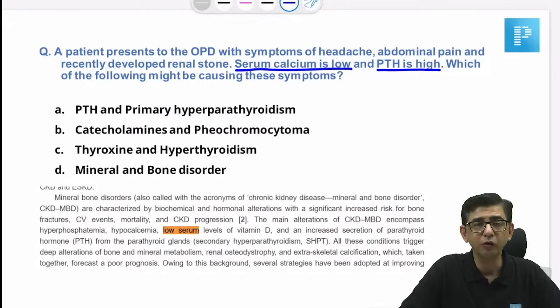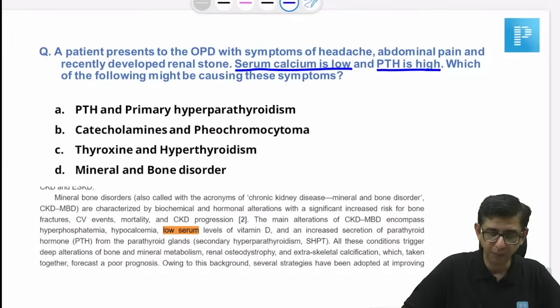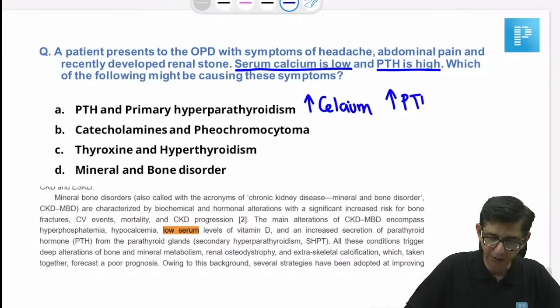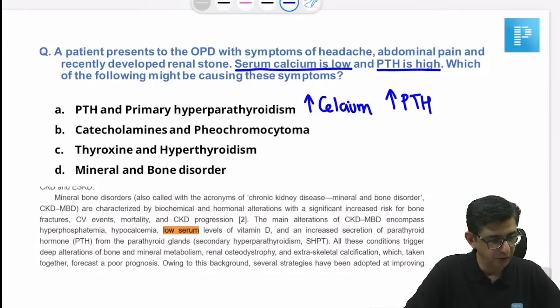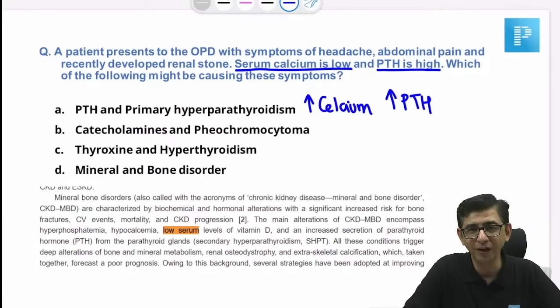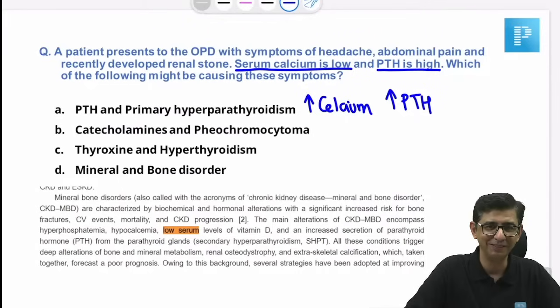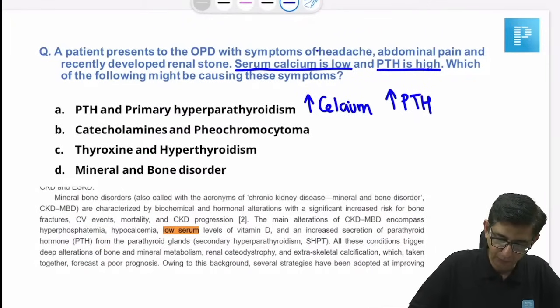Okay. If we look at option A, primary hyperparathyroidism, that will have increased serum calcium and increased PTH. Yes, it was an extremely low value. Okay, Amrit. No, doctor, don't jump to the answers. It is not option A, if you look at it that way, because in primary hyperparathyroidism there is going to be episodic headache. Okay, that's a good one, Abdul.